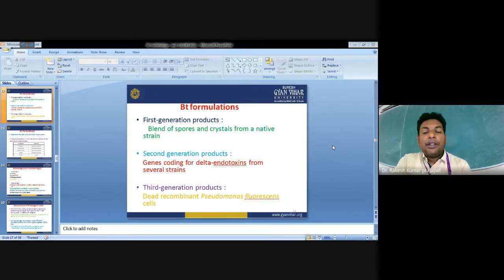Now, if you look at the Bt formulations, there are three generations of Bt formulations. The first generation product is a blend of spore and crystal, which form native strains. The second generation product uses genes coding for delta endotoxins from several strains. The third generation product is dead recombinant Pseudomonas fluorescens cells.